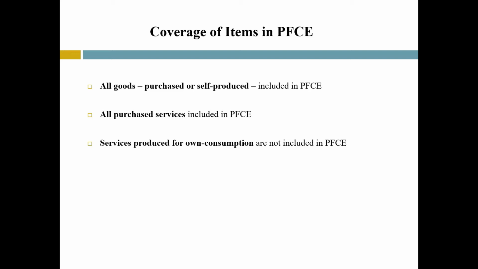The services are excluded because the decision to consume them within the household is made even before the service is provided. If the production boundary were extended to include the production of personal and domestic services by members of households for their own final consumption, all persons engaged in such activities would become self-employed, making unemployment virtually impossible by definition.